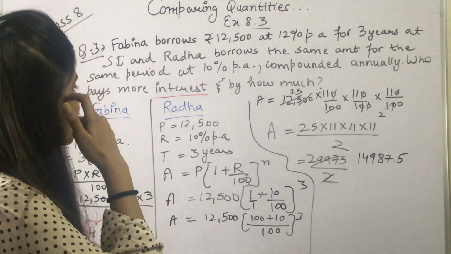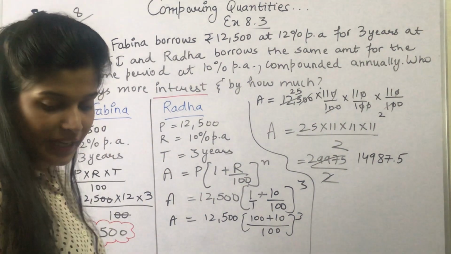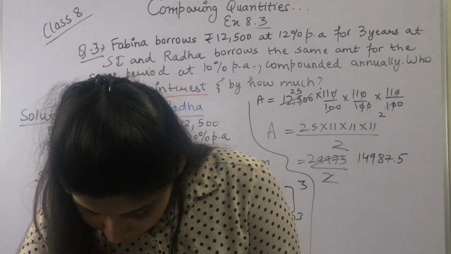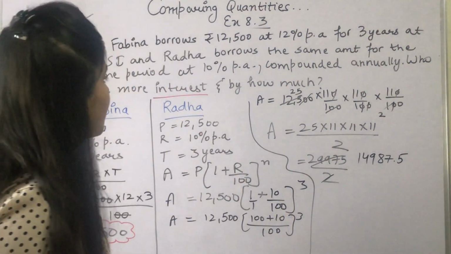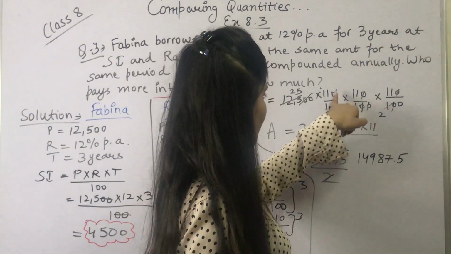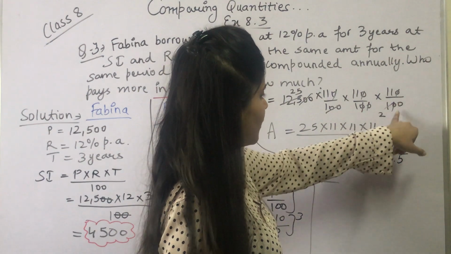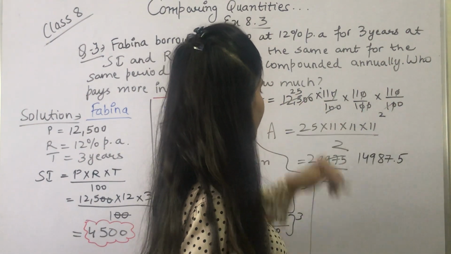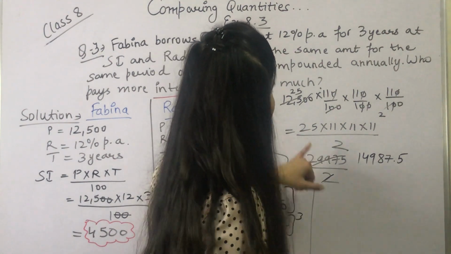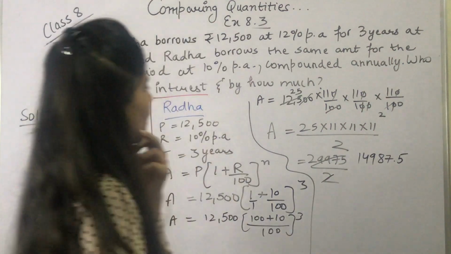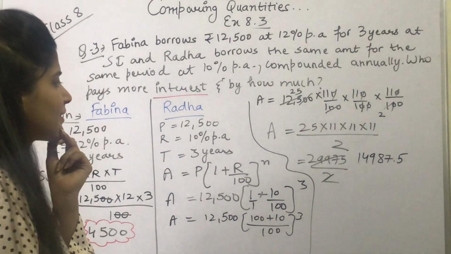I think we have done a mistake somewhere. Let's check first. Two zeros cut, 2 zeros cut, 10 is left, 5 2s are 10, 5 2s are 10, 5 5s are 25. So we have 25 into 11 into 11 into 11 upon 2. Yes.